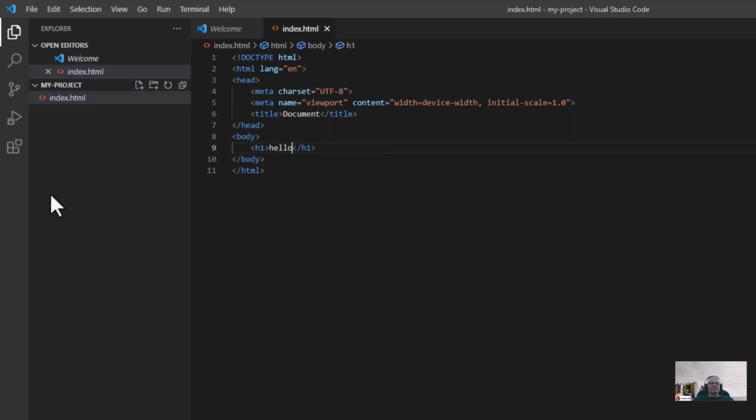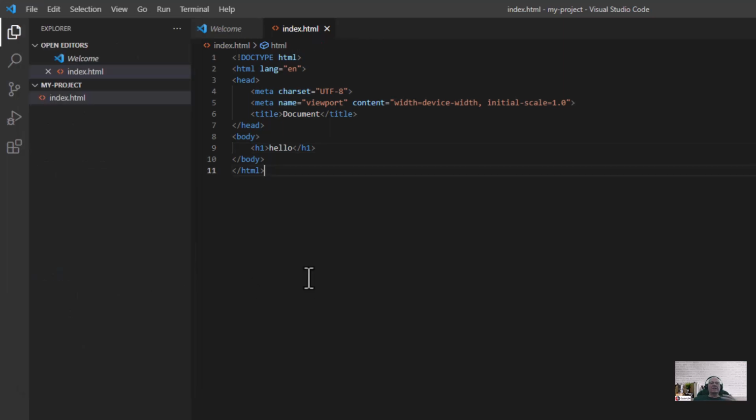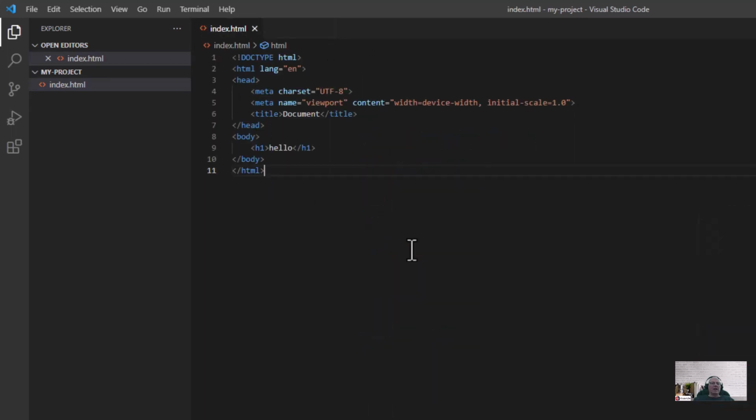And so let's go over here, and I want to show you something. File, autosave. We already went over this, but autosave's on, so I don't have to keep saving this, which is keystrokes, and it makes me more efficient. So it will automatically save it for me. Then I'm going to close this welcome screen. Okay, so I've got the index.html file open.